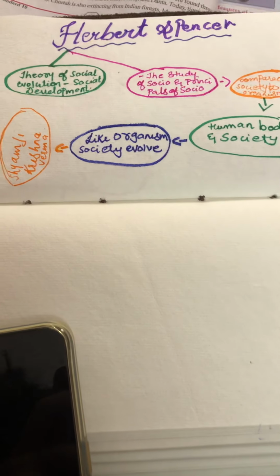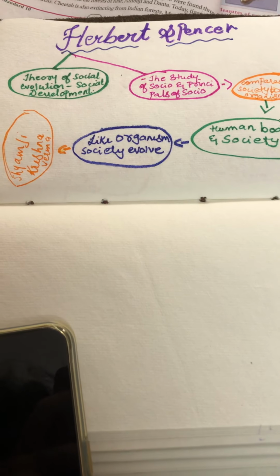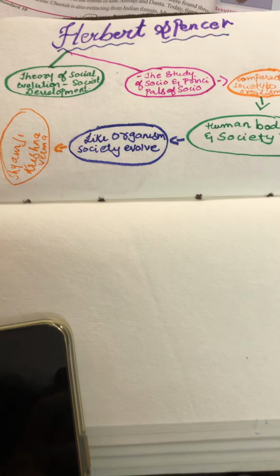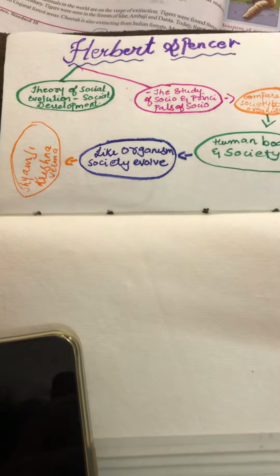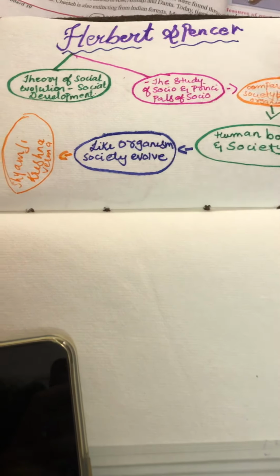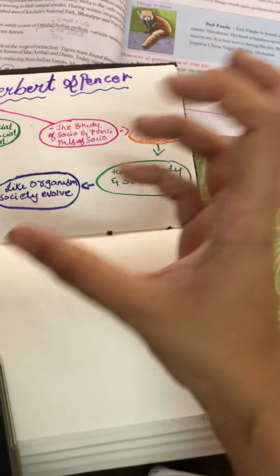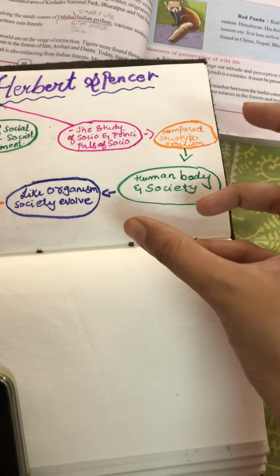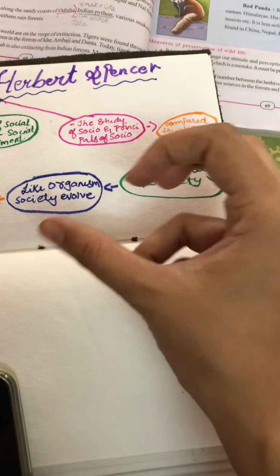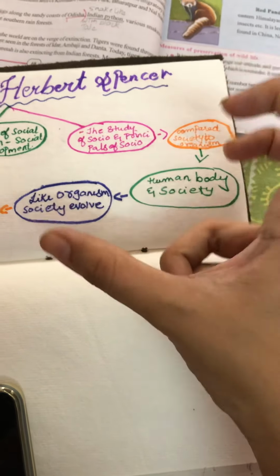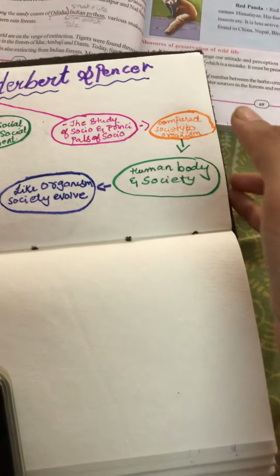We need eyes to function properly, we need ears to function properly, we need legs to function properly, so that we as human beings can work properly. Similarly, same things are there in society. Society has different parts. Okay, there is marriage, there is family, there is religion, there are so many different things. All these things have to work together, okay, as one team for the society to work properly.